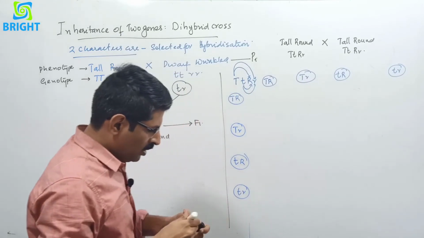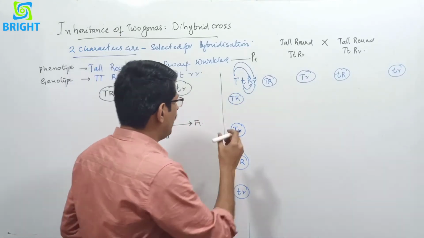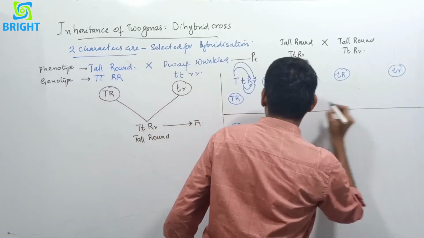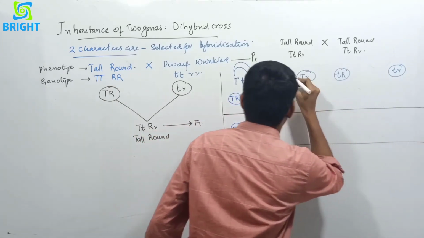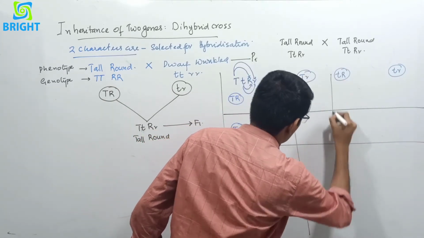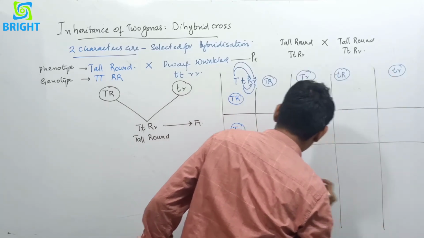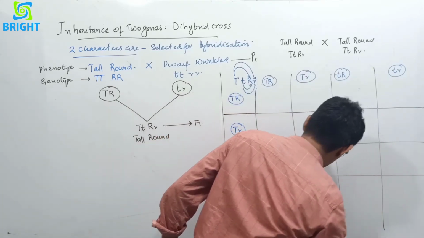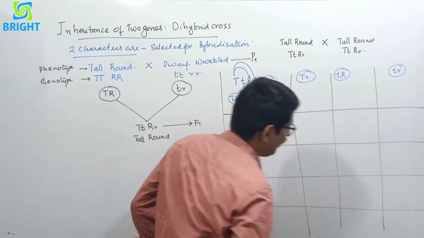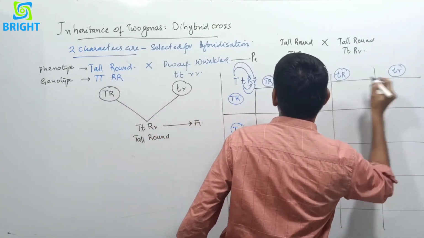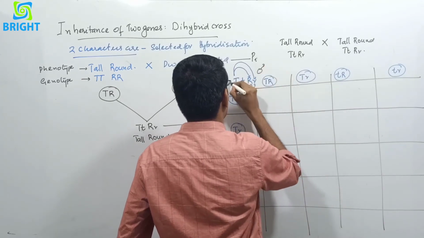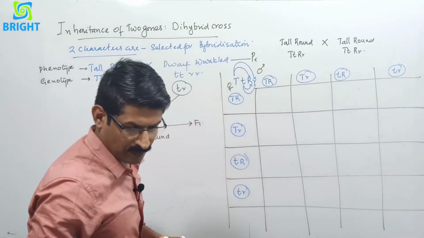And we are drawing the Punnett square, that was developed by Reginald Punnett. So this is the Punnett square, and here these are the gametes, male gametes and also female gametes.